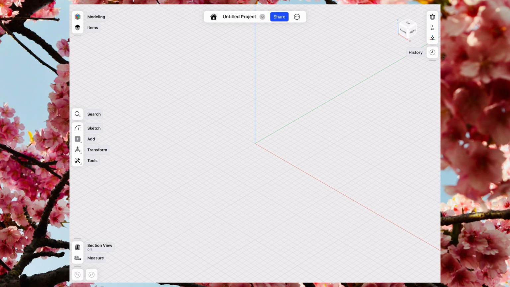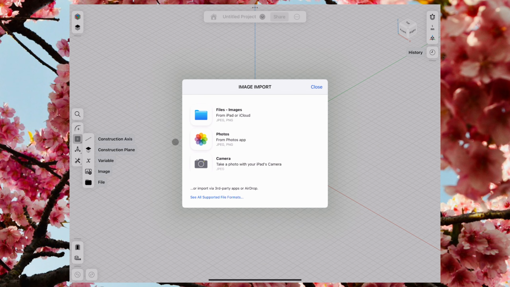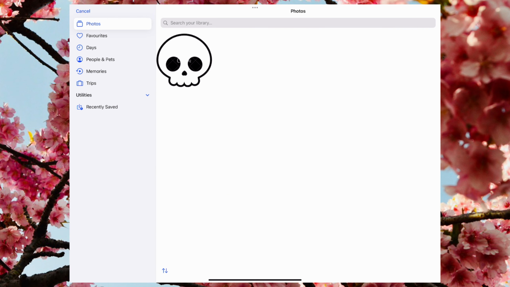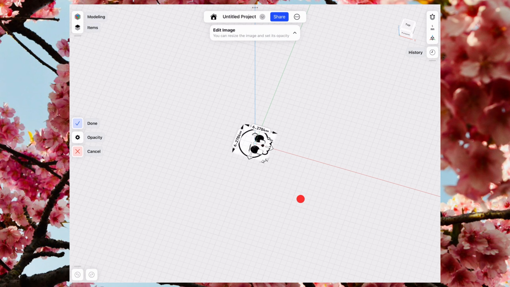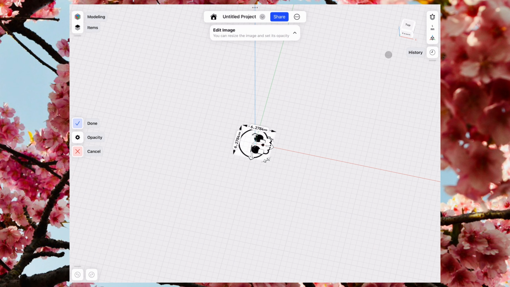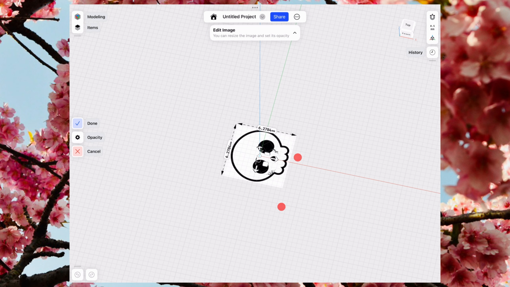model. Start by creating a new project and inserting your image. To do this, go to Add and select Image. Then choose the design you prepared for your cutter. First, I'll rotate the image so it's facing me in the top view. This makes it much easier to work with as we move forward.